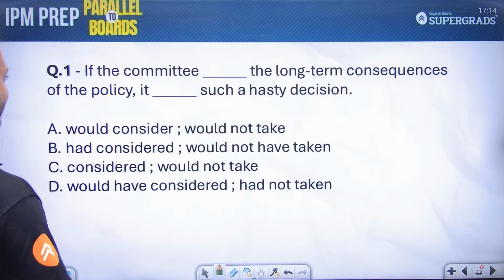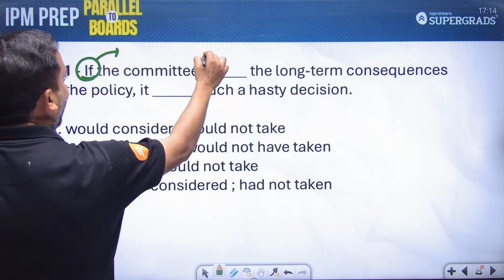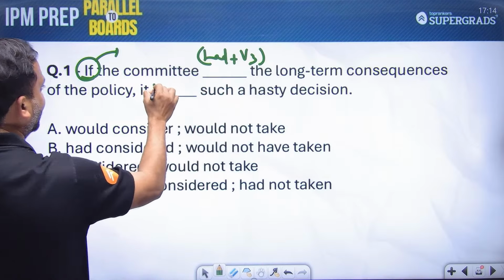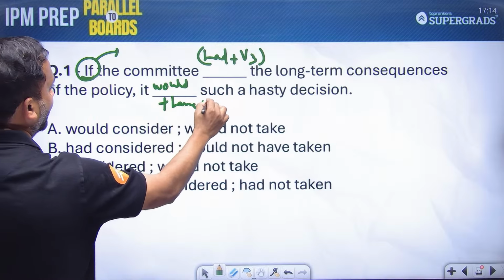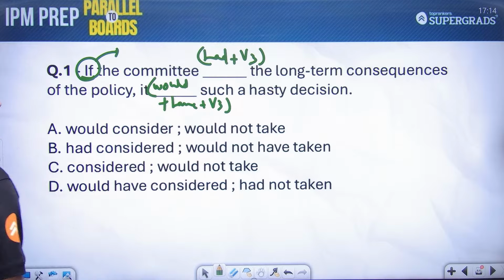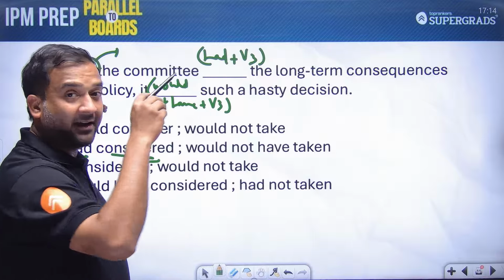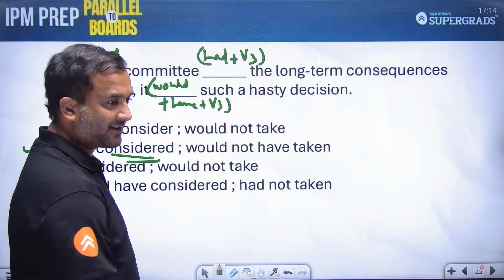Chalo. So if the committee, now with the if part, we know we use had plus v3. And in the next part, it should be would plus have plus v3. In the first part, it should be had plus v3, that is had considered, and would not have taken such a hasty decision.